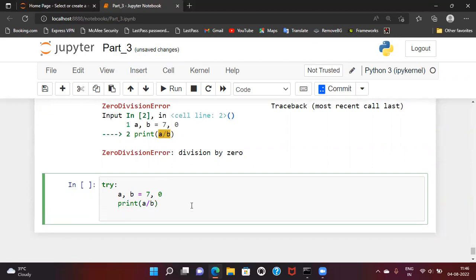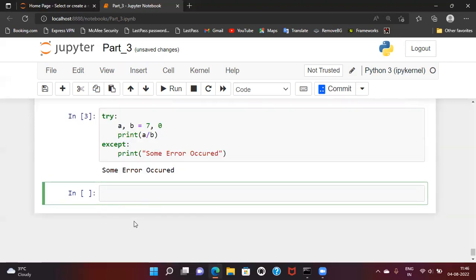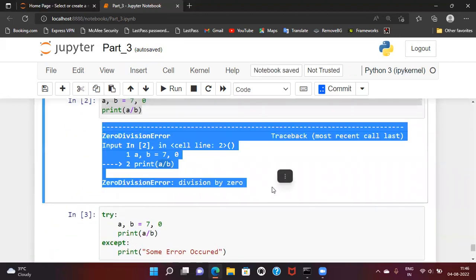This block will get executed. If some exception is raised from this block, we can catch that in the except block. So we can add one except keyword and the colon. While executing the try block, if the program encounters any exception, it will come to the except block. So here we can write "some error occurred". Okay, and now if we run this code, you can see the code execution has not been stopped.